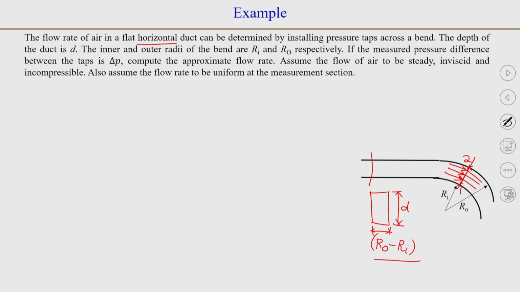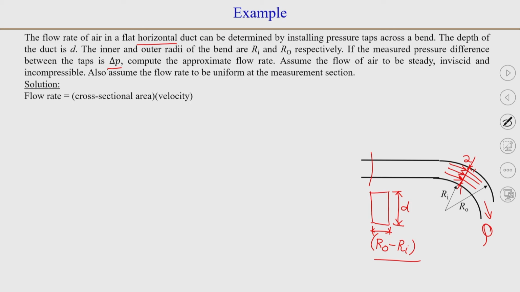Now, the pressure difference which is measured between 2 points, we just discussed that P2 will be greater than P1. So, P2 minus P1 is equal to delta P, and we need to find out the flow rate. So, this can be a way to measure the flow rate, by measuring pressure at 2 points, and they can connect both the taps by a manometer. So, they measure the pressure difference, and using that pressure difference they can find out Q. So, we need to derive a formula for that.